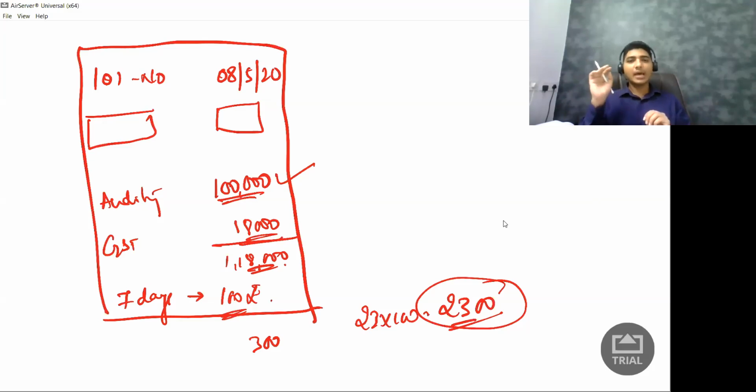Because most of the time, this line is just to scare my customer and make them realize that they need to pay early. Most of the times I will not collect this 2,300 from my customers. So the law says only if you collect, pay GST on that. If you don't collect, don't pay GST on that.